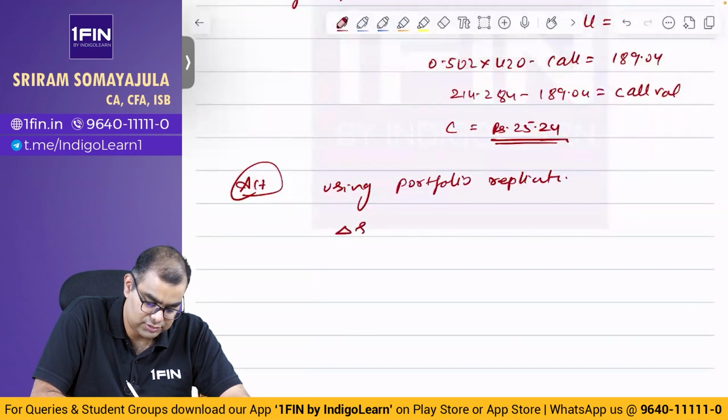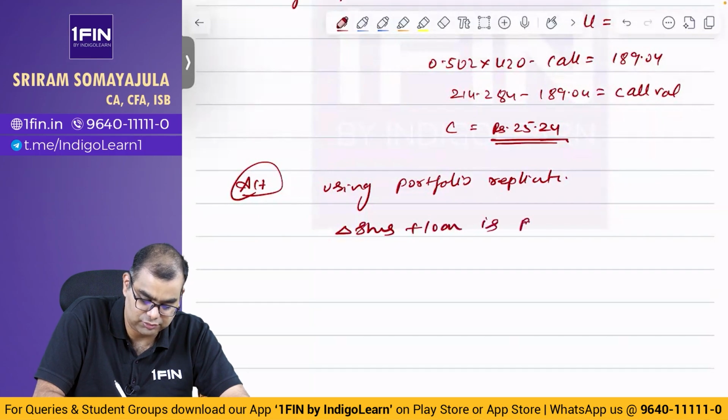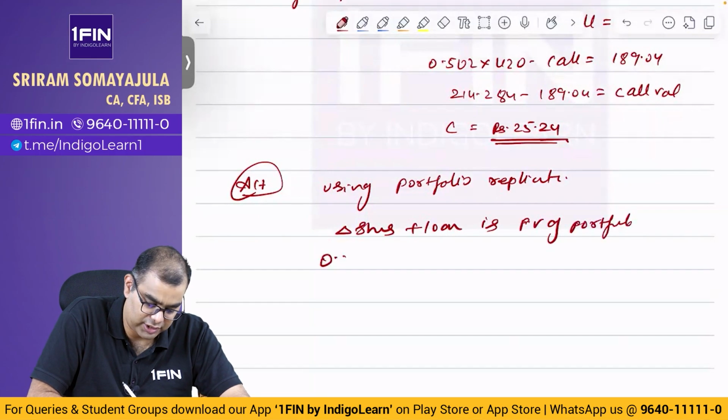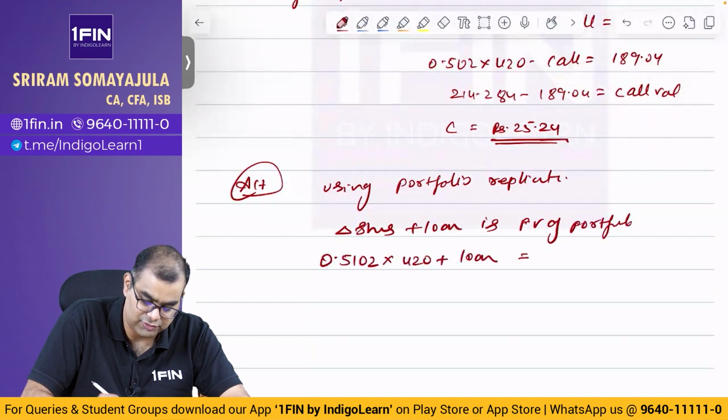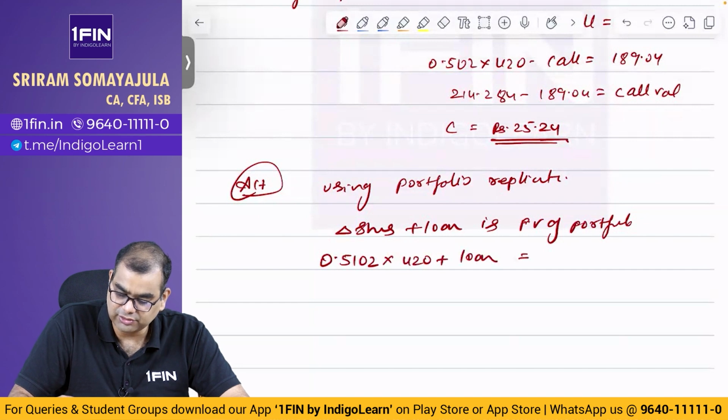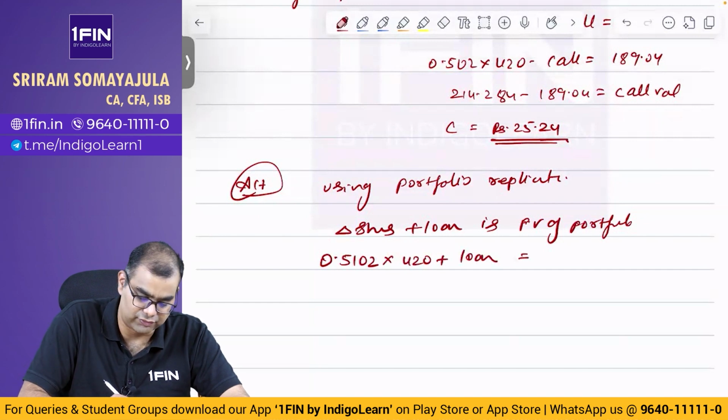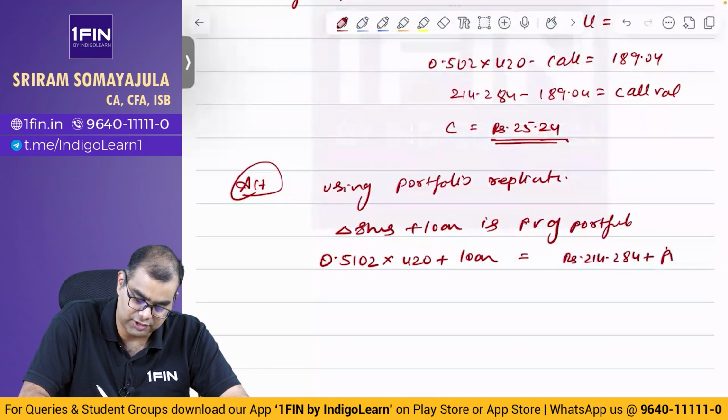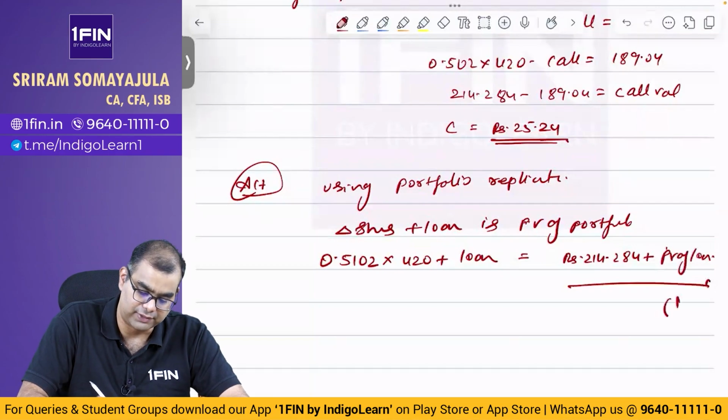Delta shares plus loan is present value of portfolio, that is 0.5102 into 420 plus loan. 0.5102 into 420 பண்ண எவ்வளோ வந்து நமக்கு 214. That is equal to rupees 214.284 plus present value of loan. Okay, இது ஒரு value. இது வந்து number 1.